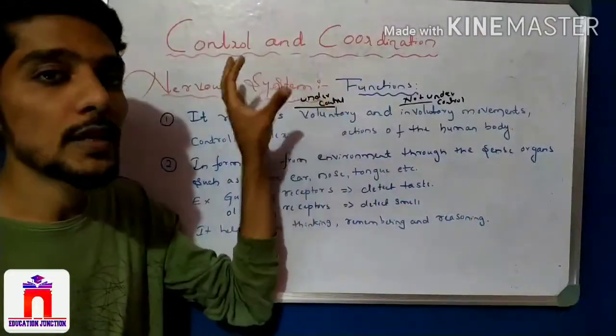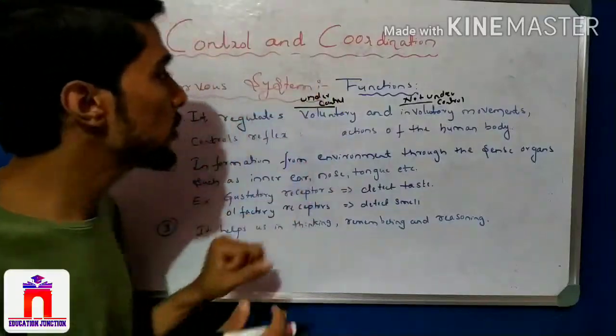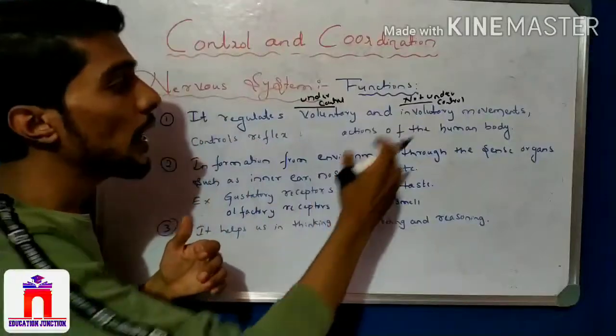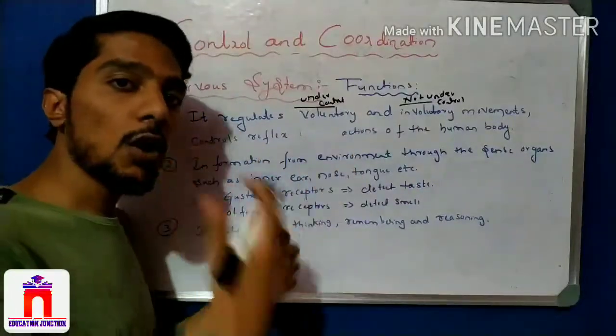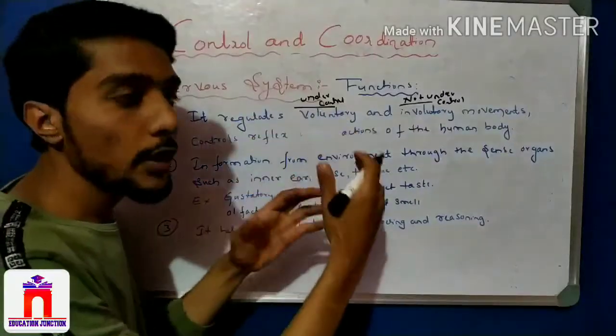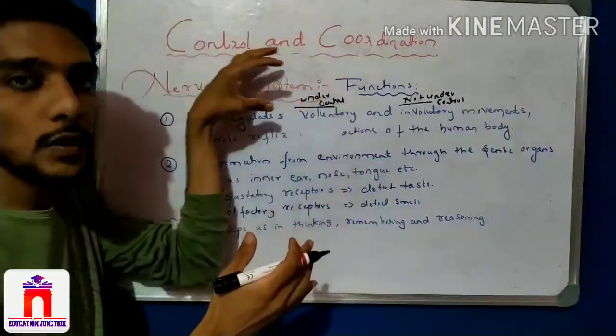All these are controlled by the nervous system. The first function is to regulate the voluntary movements, which are under our control, and involuntary movements, which are not under our control. It also controls reflex action of the human body. All these are functions of the nervous system.